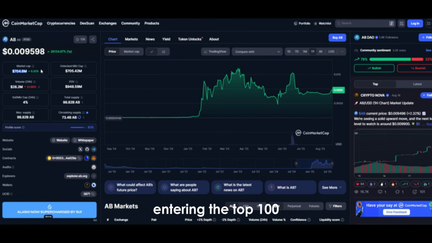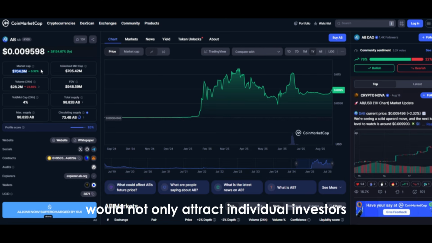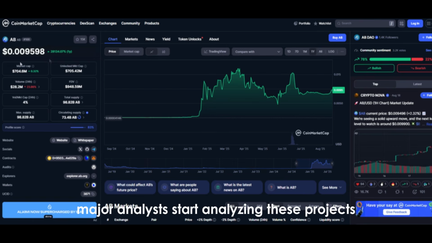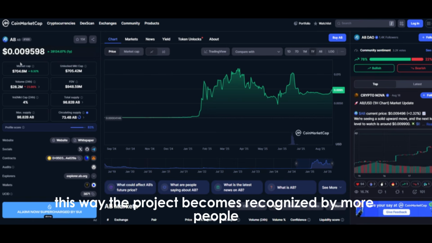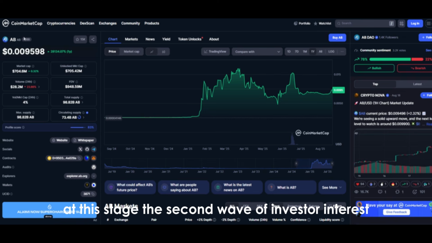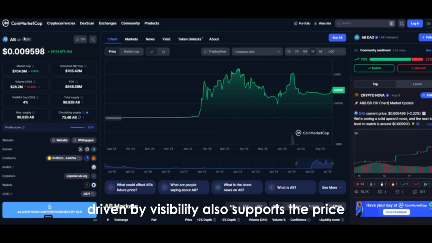Zbcn entering the top 100 would not only attract individual investors, but also increase its presence in the media. Crypto news outlets often create content such as new coins entering the top 100, and such news brings new investors to the project. In addition, major analysts start analyzing these projects. This way, the project becomes recognized by more people and appeals to a wider investor base. At this stage, the second wave of investor interest driven by visibility also supports the price.